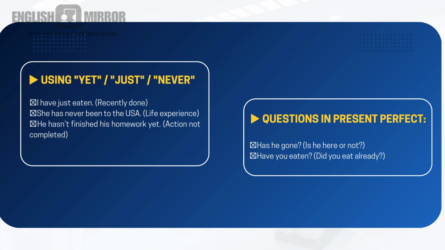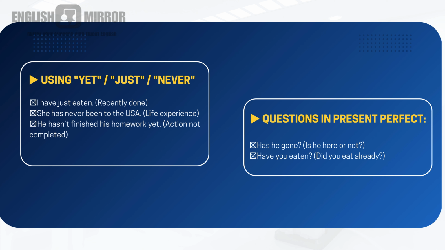I have just means just now. It mentions just now, the time it is mentioning. And next one, she has never been to USA. That is, she never went to USA. That is the meaning. That is our life experience.